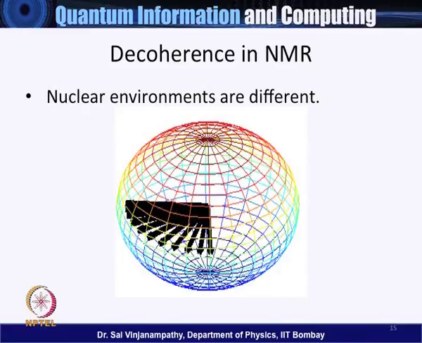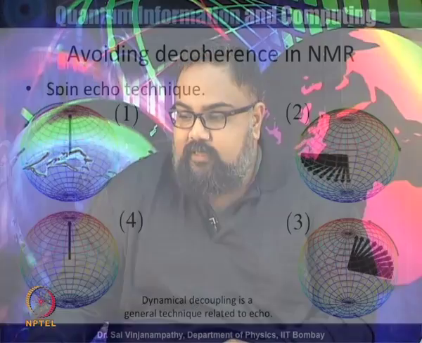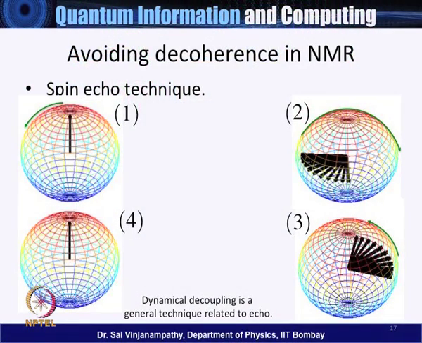So imagining that the precession is happening around some axis, if the nuclear spins are all initially lined up with this central spin, because their environments are different, these nuclear spins basically fan out like this. So when we average over several nuclear spins, which is the signal that is received in NMR, we see that the signal is decohered because of the averaging process, right? So how does one fight this? One fights this again by looking at the Bloch sphere for inspiration, and this technique is actually called the spin echo technique.